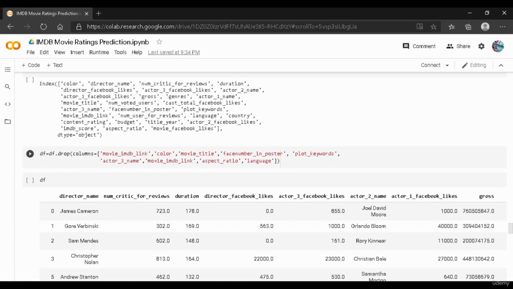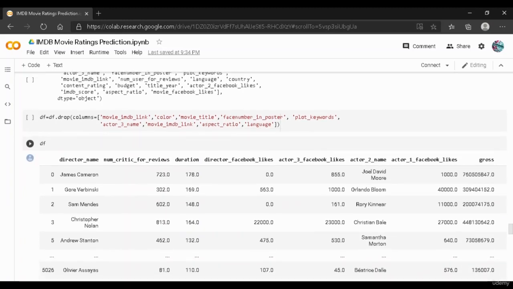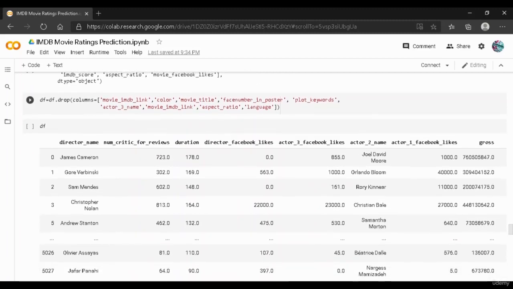And for this drop function, we have also included the color and movie title, and we have also dropped the face number in poster, plot keywords, actor name, and the movie link, and the aspect ratio and language. These columns can be changed and experimented with in order to see if there is any accuracy improvement or not.